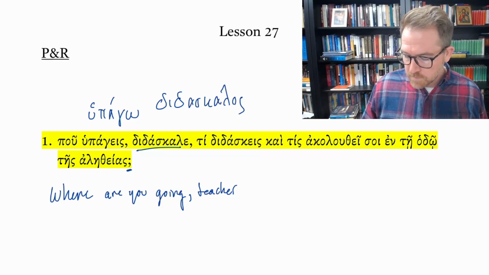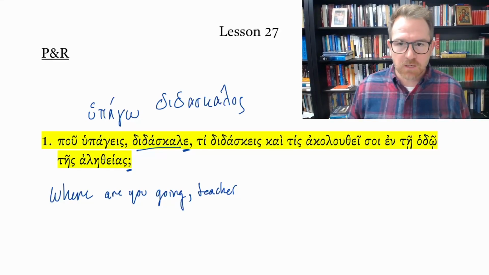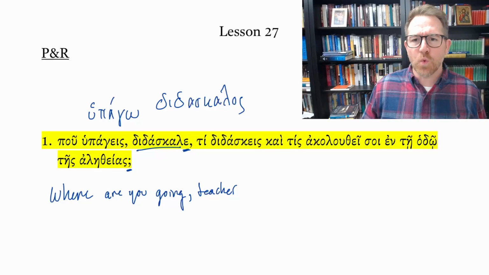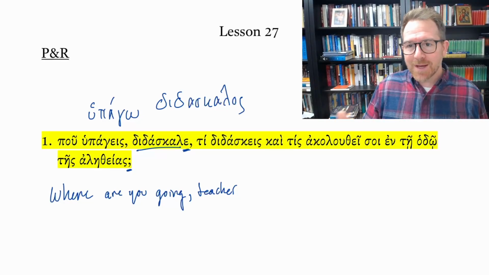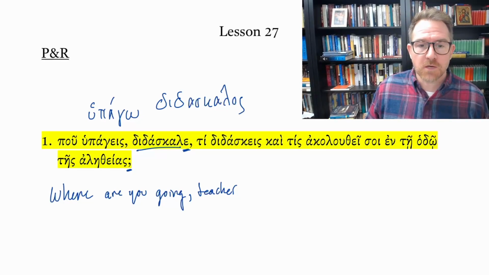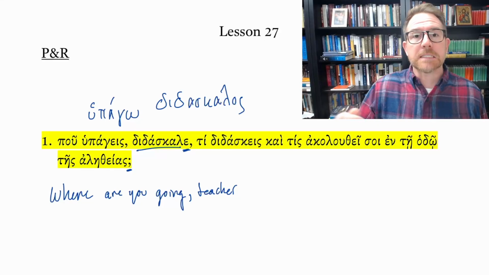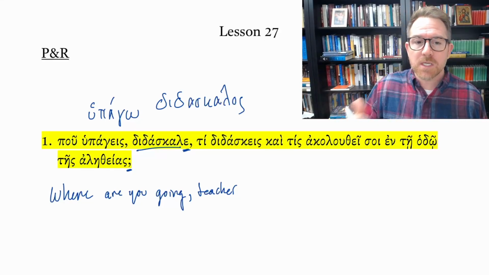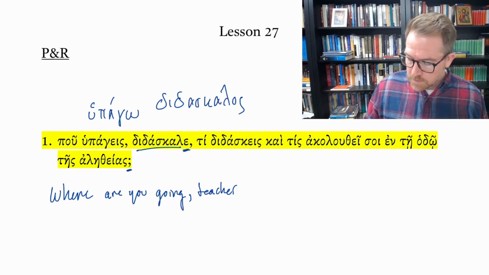You might be going, wait a minute, what's this epsilon ending here? This is the vocative. Now, at the very beginning of these lectures, I said, don't worry about the vocative. You'll know it when you see it. And in this case, you do kind of recognize it. Most of the vocatives are similar in form to what we see in the nominative anyway, so you kind of go, oh, okay, I get it. In this case, it's different, but it's a direct address. So where are you going, teacher? It's when the speaker of this sentence is speaking to the teacher. Where are you going, teacher?